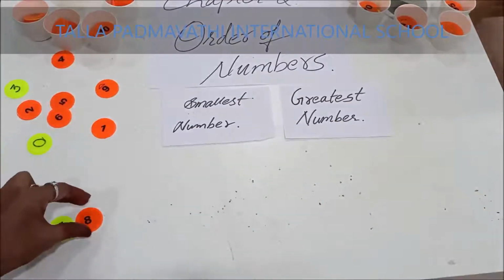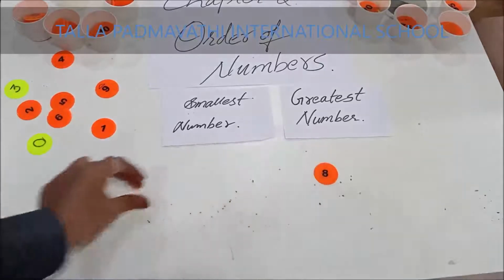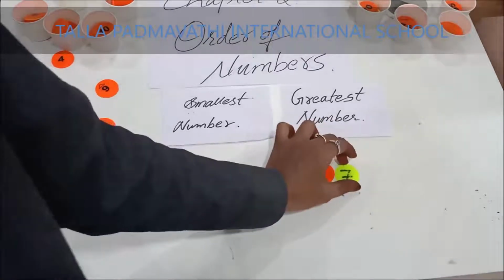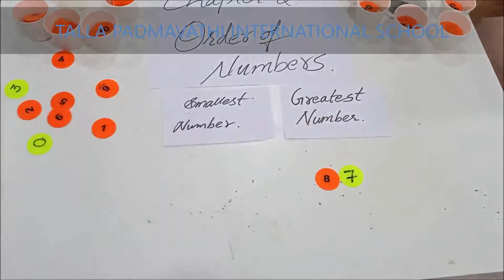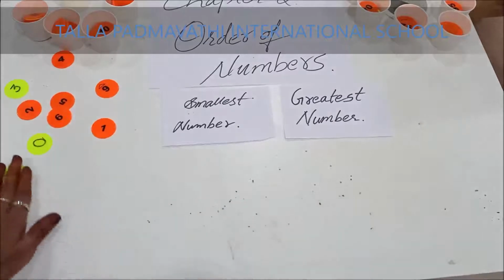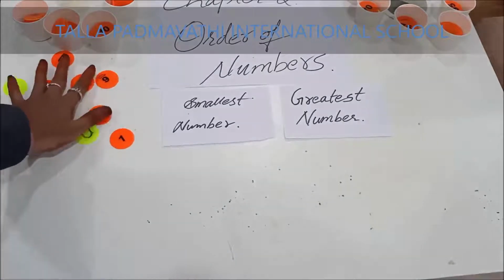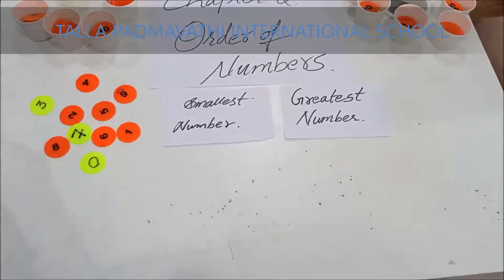Very good. Now, the same digits I am using to form the greatest number. Which is the big number? 8. And which is the small number? 7. So, what is the number formed? 87. So, forming numbers is very easy, children. Any number will be formed using these 0 to 9 numbers only.